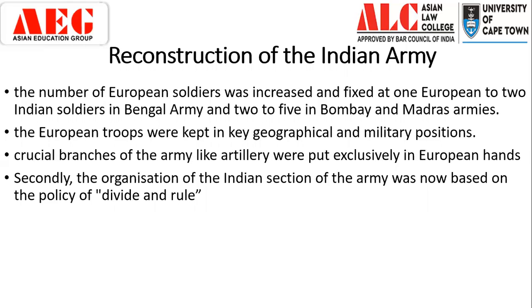Now, this ideology needed to be changed, and thus we find that there was an increase and a fixed number of Europeans in the Bengal, Bombay and Madras armies. In the Bengal army, one European was placed for every 2 Indian soldiers, and in the Bombay and Madras armies, two Europeans were placed for every 5 soldiers. The European troops were kept in key geographical and military positions.